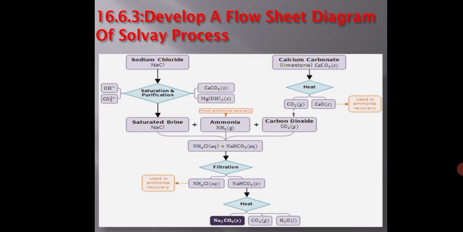So the sodium bicarbonate thus formed is filtered and heated to give pure sodium carbonate. Recrystallization from water produces washing soda, Na2CO3·10H2O. So what is the function of ammonia then?